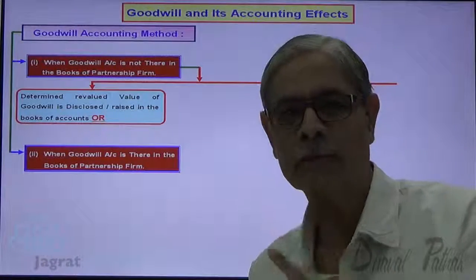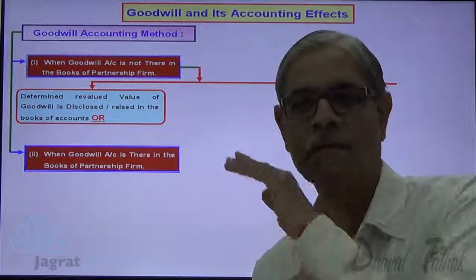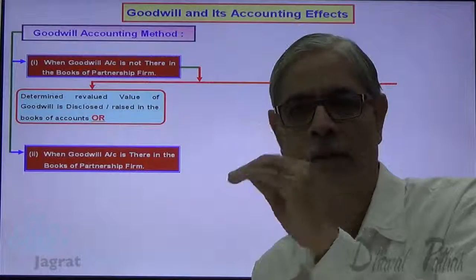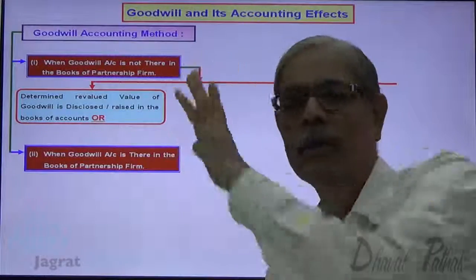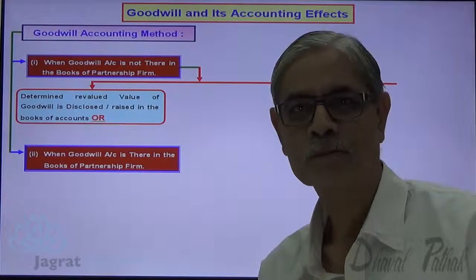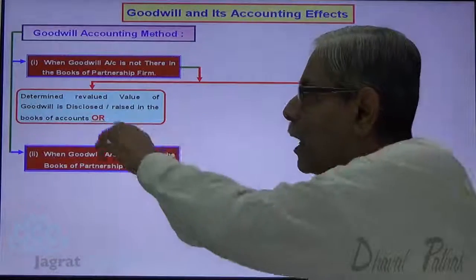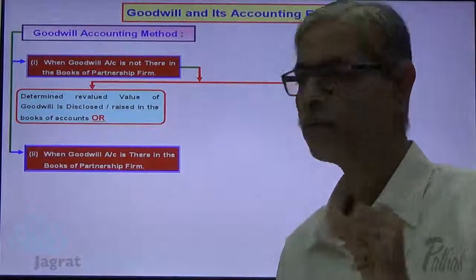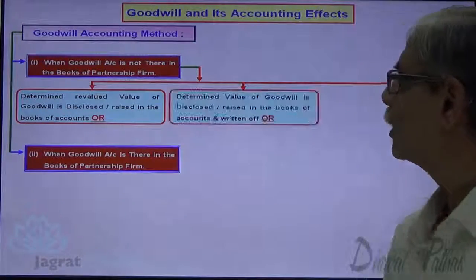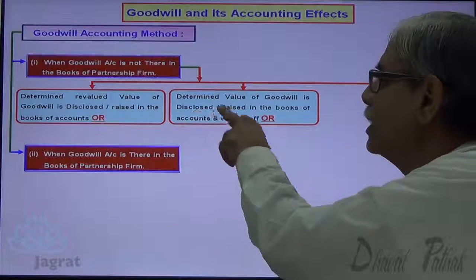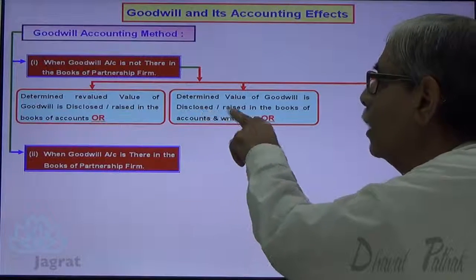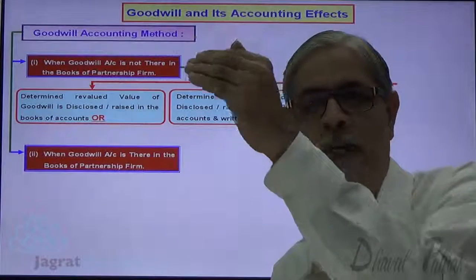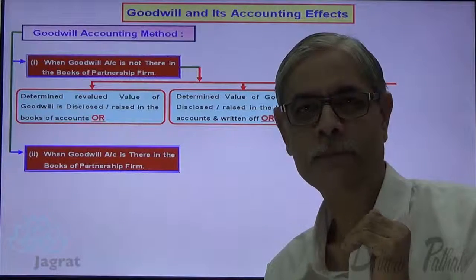Accounting option number 1. There is no goodwill in the books. Valuation made. The determined value of goodwill is to be shown in the books of accounts. That is the first option, where you disclose goodwill in the balance sheet and account for it. The second option, that the determined value of goodwill is disclosed or raised in the books of accounts and then written off. The second option: raise the goodwill and write it off.